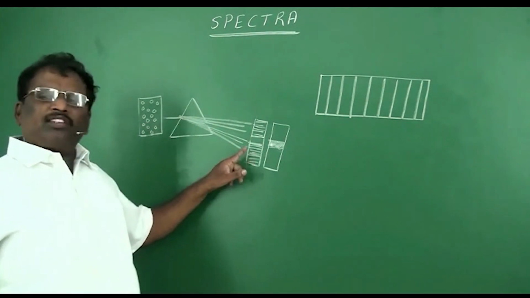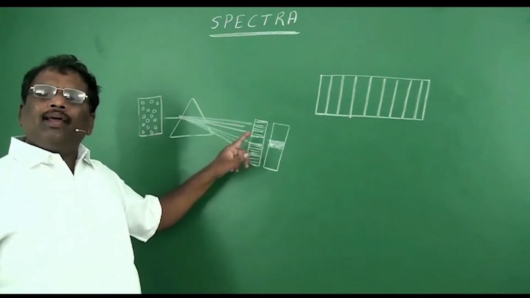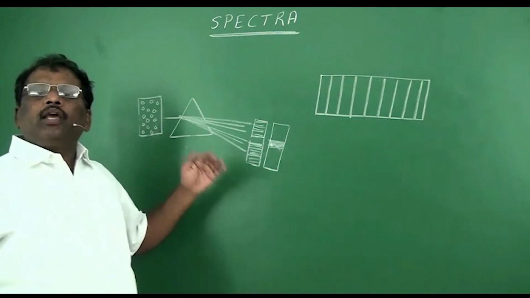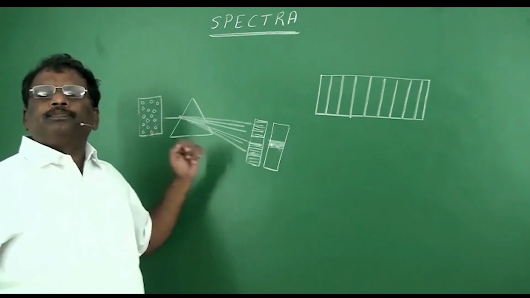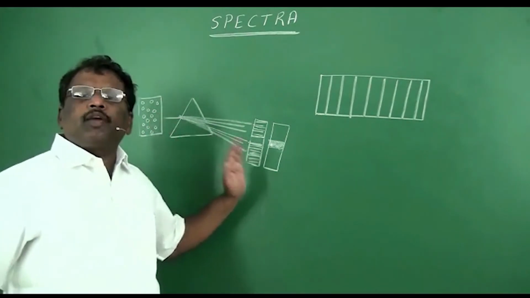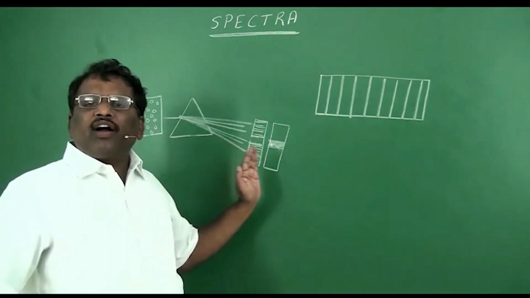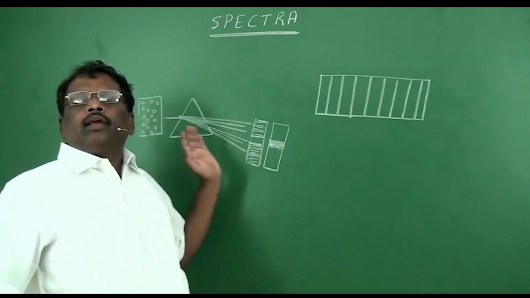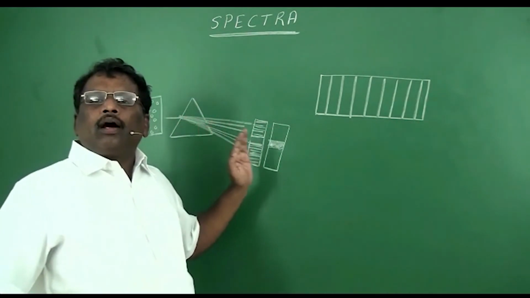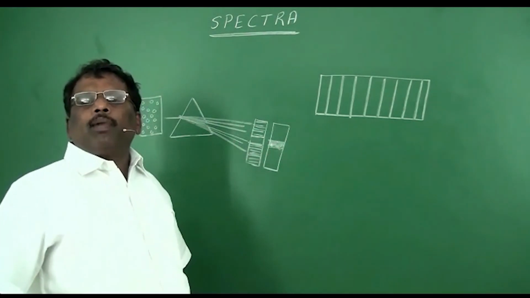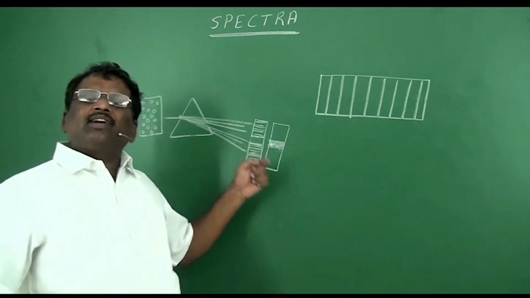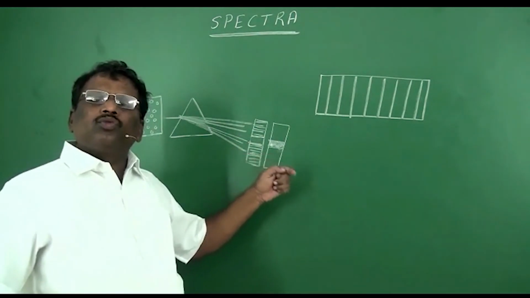So this spectra was recorded when atoms are absorbing energy. That's why it is said to be absorption spectra. In absorption spectra, you will find black lines on a white background. Those black lines indicate the wavelength of light which was absorbed.